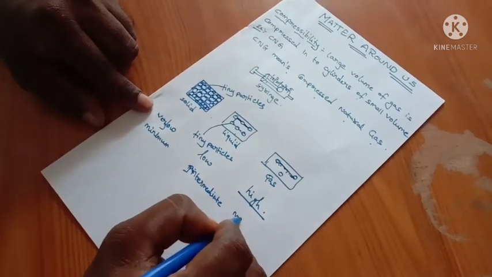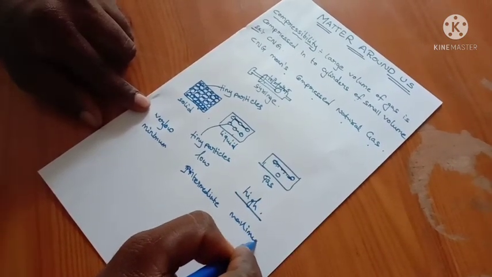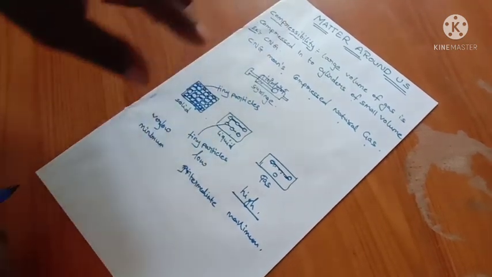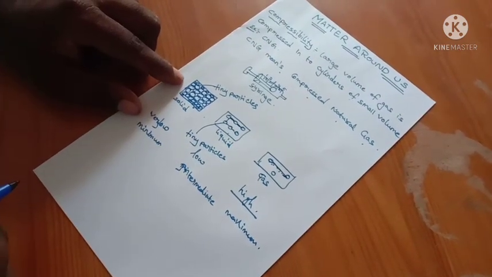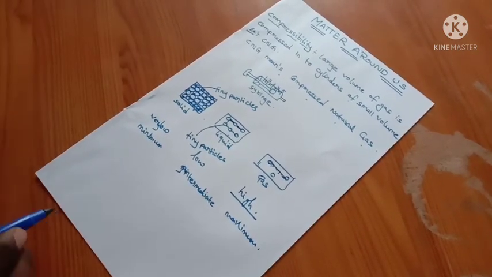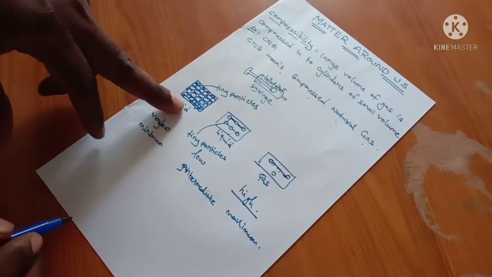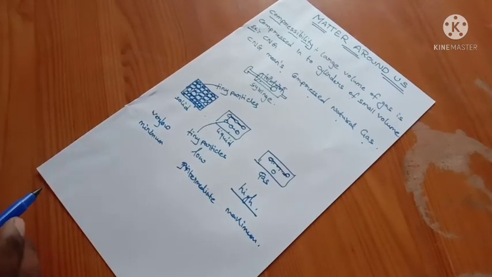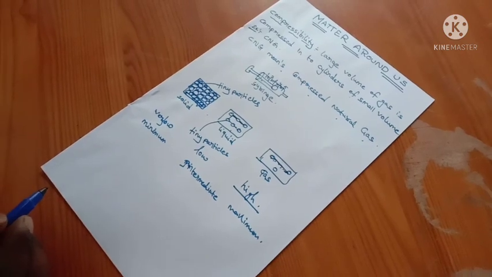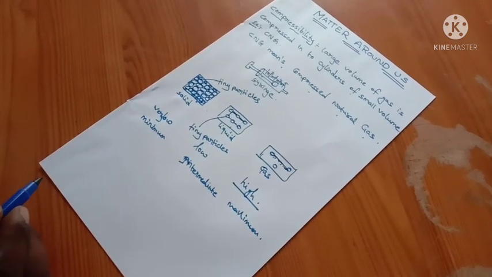That is maximum. My dear children, you know what is compressibility? In which state of matter is the compressibility high, and why is it happening? The compressibility is happening because of the space between the tiny particles. If there is no space between the tiny particles, you cannot observe any compressibility.